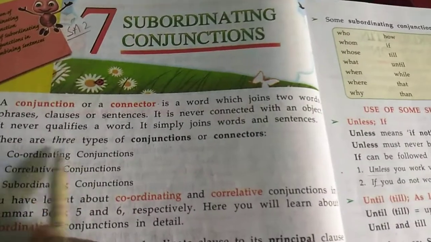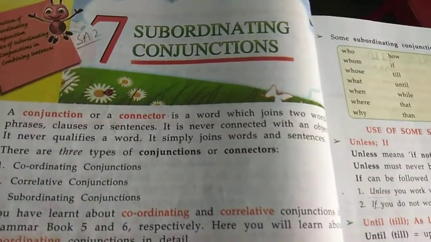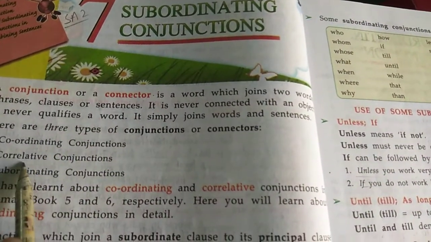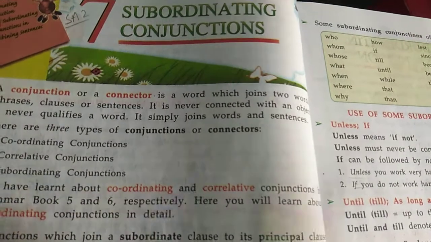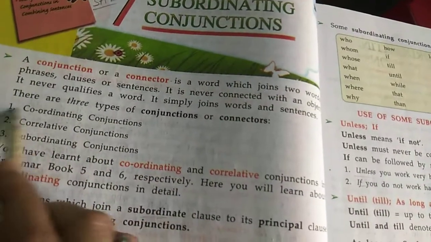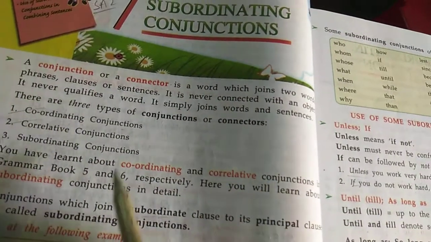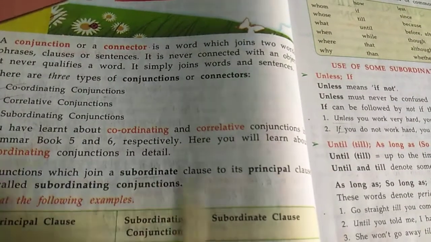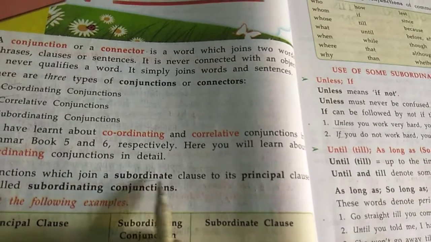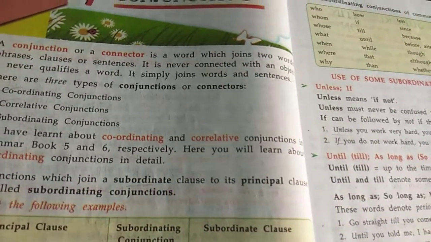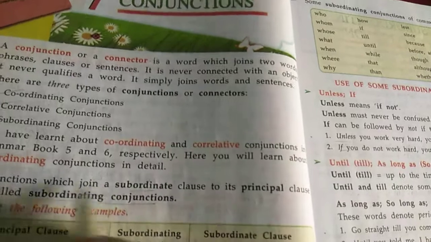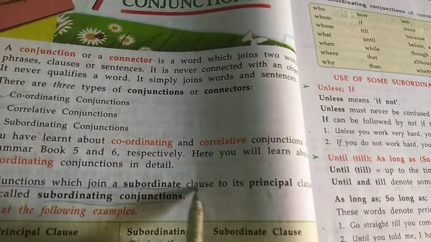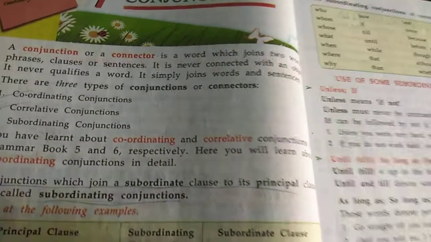Now see, there are three types of conjunctions, connectors: coordinating conjunction, correlative conjunction, subordinating conjunction. So you have learned about coordinating and correlative in 5 and 6. So now you learn about subordinating. Conjunctions which join a subordinate clause to its principal clause are called subordinating conjunctions. So if I ask you what is subordinating conjunction, you will say this one: which joins a subordinate clause to the principal clause is known as a subordinating conjunction.